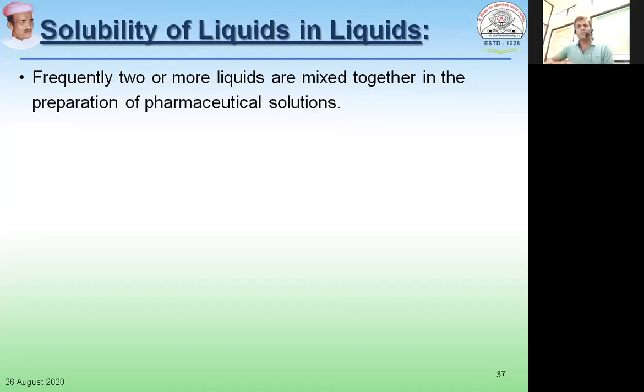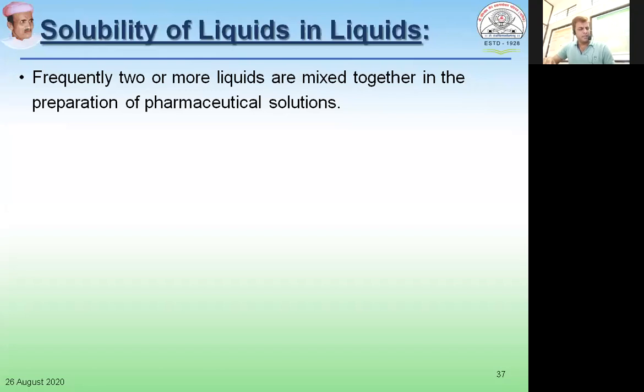In solubility of liquids in liquids, we can have three categories: completely miscible liquids, partially miscible liquids, and immiscible liquids. But we have to deal with two important classes, completely miscible and partially miscible, from the point of view of your formulation.